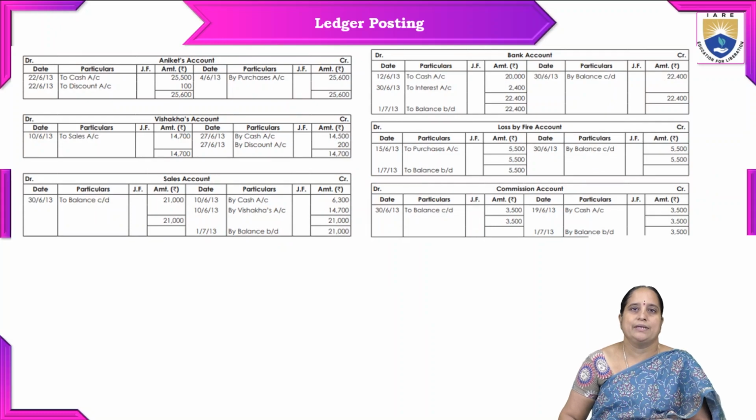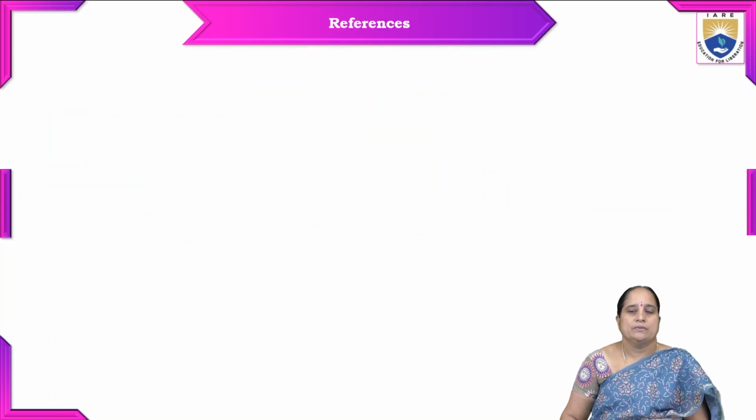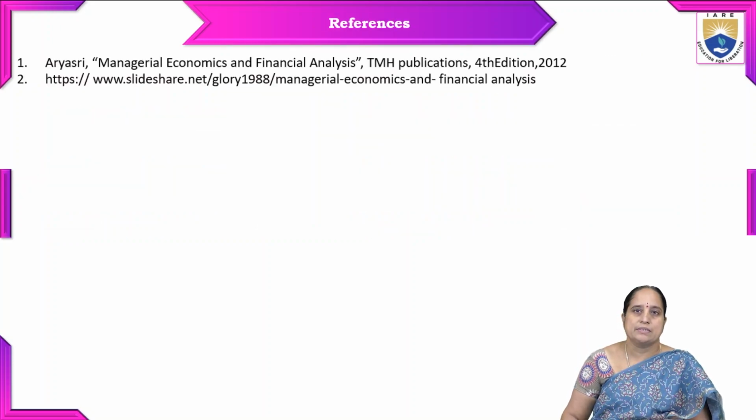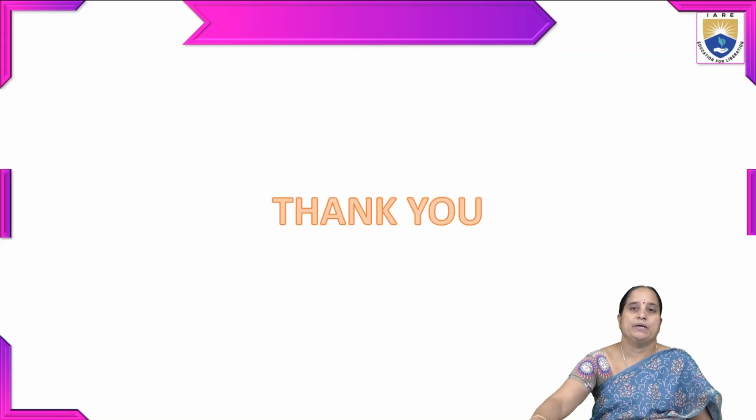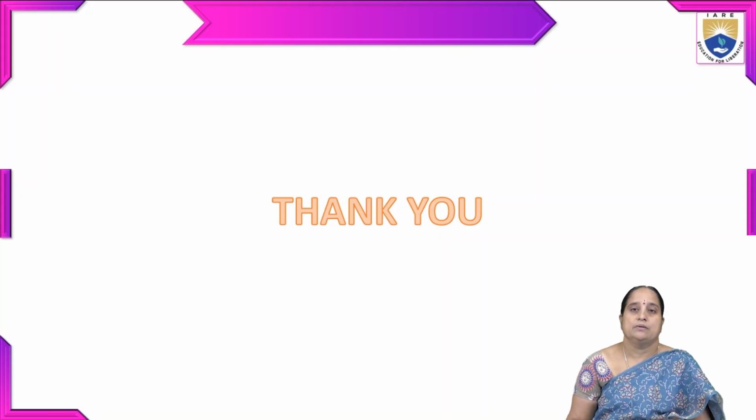Based on the journal only, we have prepared Ankit's account separately, Vishakha's account, sales account, bank account, loss by fire account, commission account, and discount account separately, loss by theft account, interest account. So that we'll have complete clarity, and the same is useful in preparing the trial balance, so that total assets are equal to total liabilities, and based on that companies may prepare the financial accounts effectively. So this is the application of ledger postings in accounting.